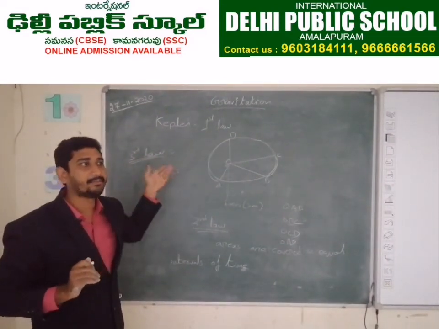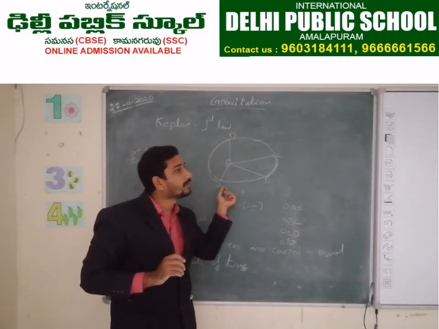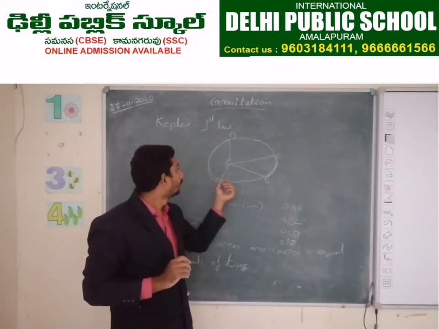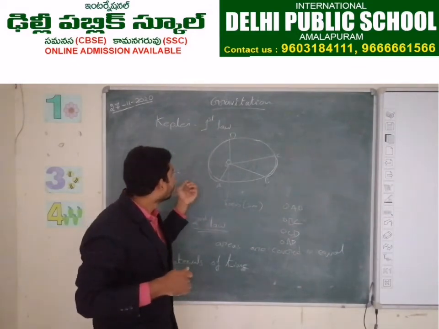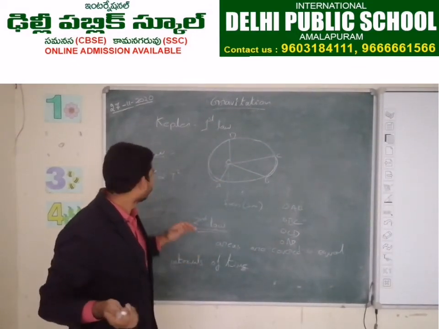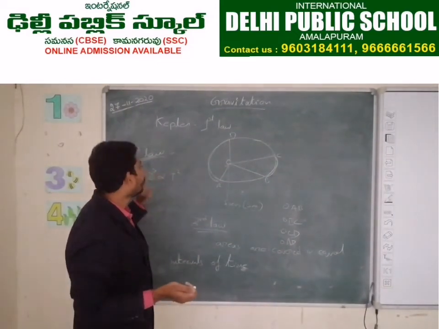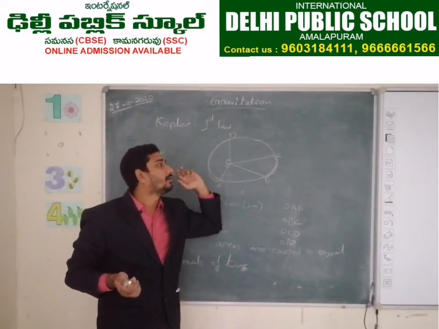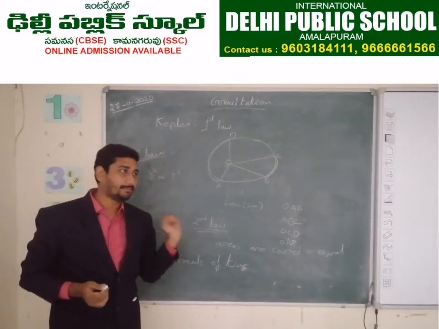What is the time period? Time period is the time taken by the earth to complete one revolution. How many days? 365 days. The time taken by the earth to complete one revolution is called the time period of the earth. So the cube of the mean distance is proportional to the square of the time period of the earth. So this is the third law of Kepler.